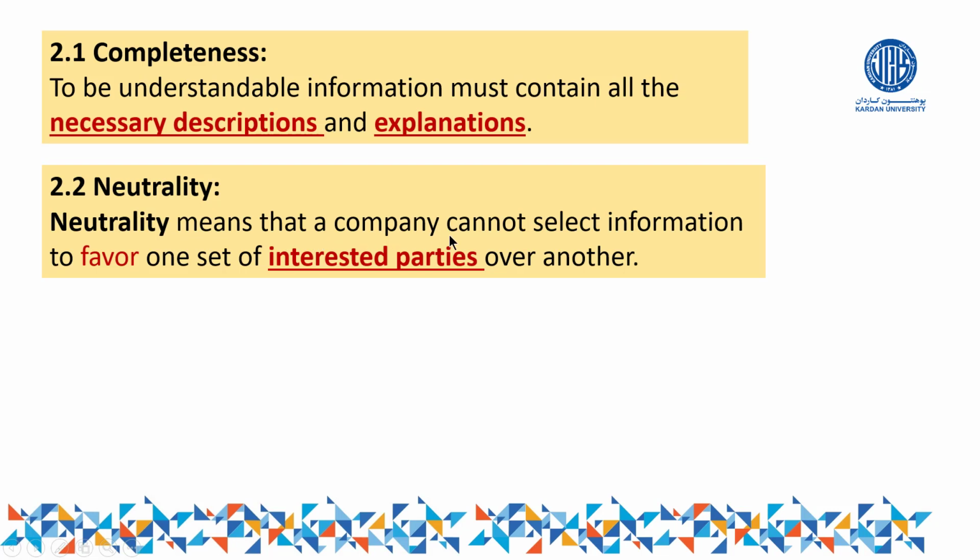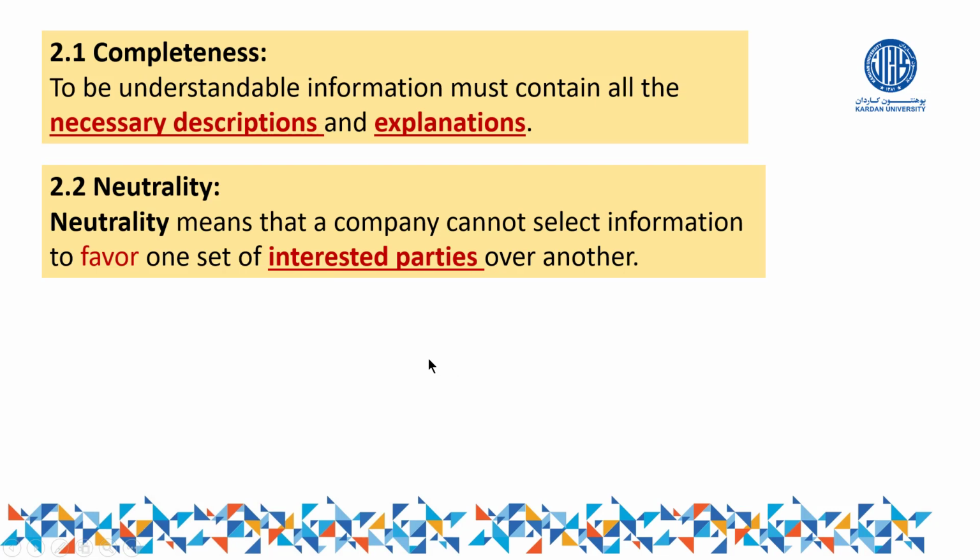Neutrality means that a company cannot select information to favor one set of interested parties over the other. It means you may select some information which might be in the favor of Ahmad and may not be in the favor of Mahmoud. If you did like that, it means the neutrality is not applicable in that information. Neutrality is applicable only when you do not favor one interested party over the other interested party.